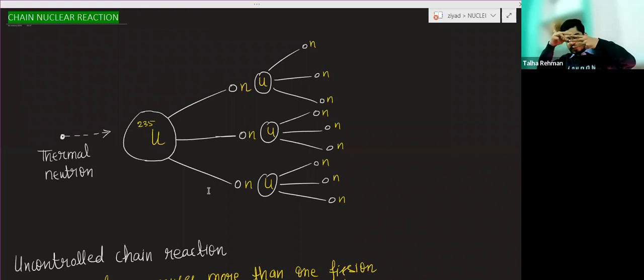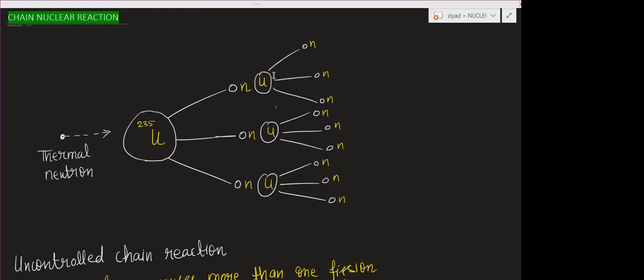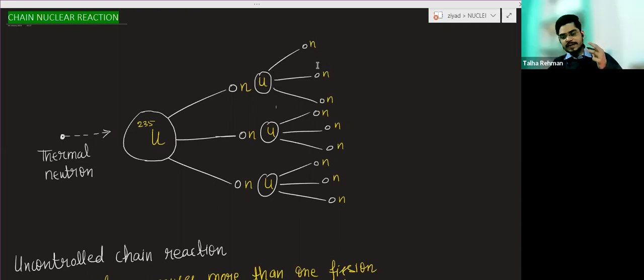These 3 neutrons then again collide with another uranium 235, and again fission takes place. Again 3 neutrons will release. Again these 3 neutrons will collide with others here also. You can just propagate this reaction like this.